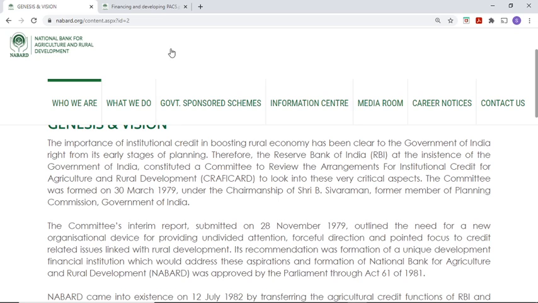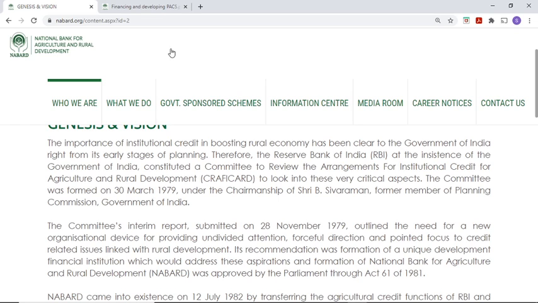So the Reserve Bank of India constituted a committee specifically to review arrangements for institutional credit for agriculture and rural development. Agriculture means farming, and rural development means laying roads and other rural infrastructure activities. It should not only be a bank but also a developmental agency. That is the main motto.